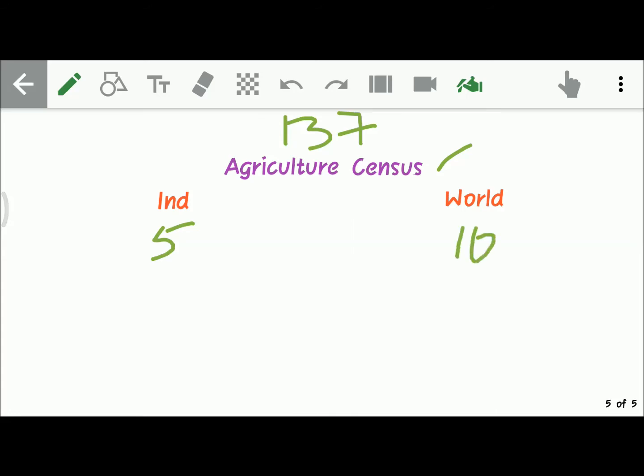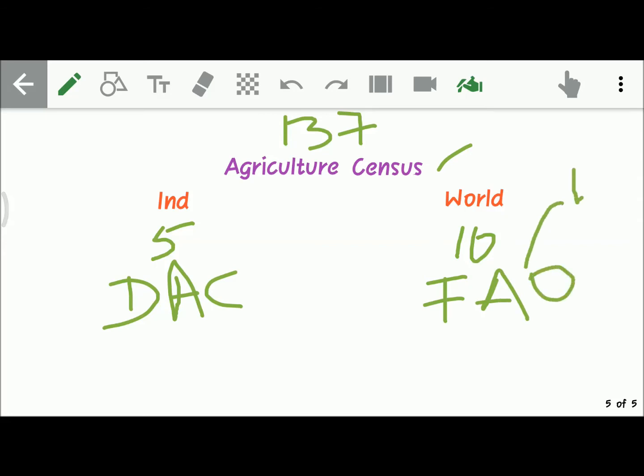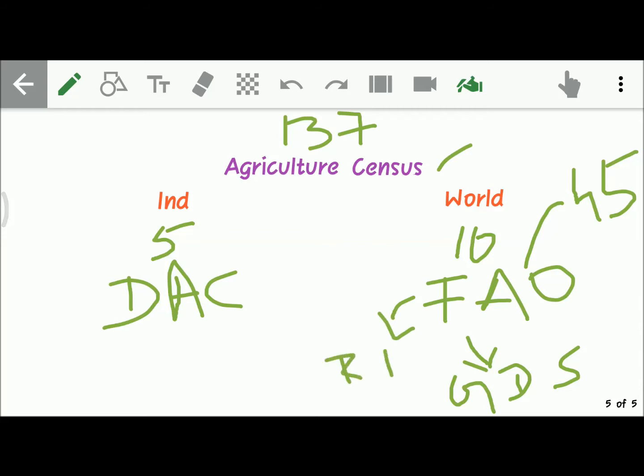In India, the Department of Agriculture, Cooperation and Farmers Welfare, DAC, will conduct the agriculture census, whereas in the world it is conducted by FAO. FAO was established in 1945. It stands for Food and Agriculture Organization. Its president is Graziano da Silva. I repeat, Graziano da Silva. And it was established in 1945, and its headquarters is in Rome, Italy.